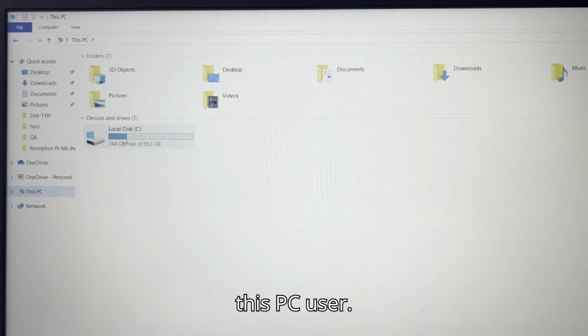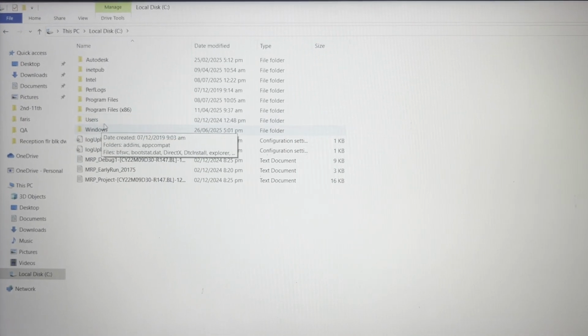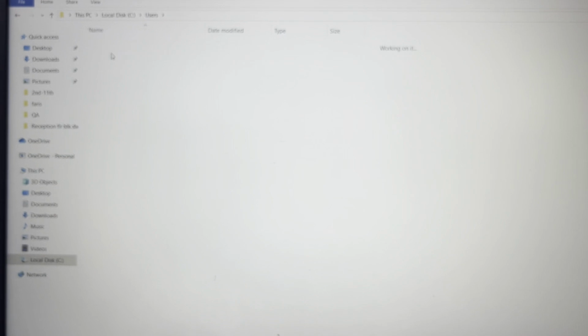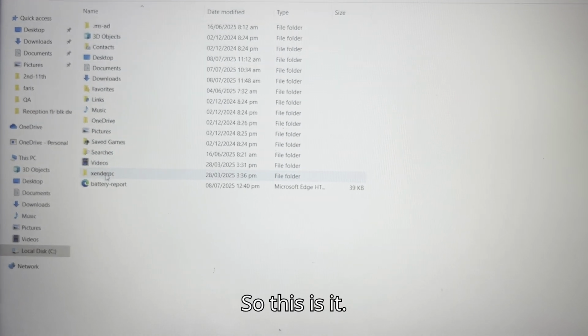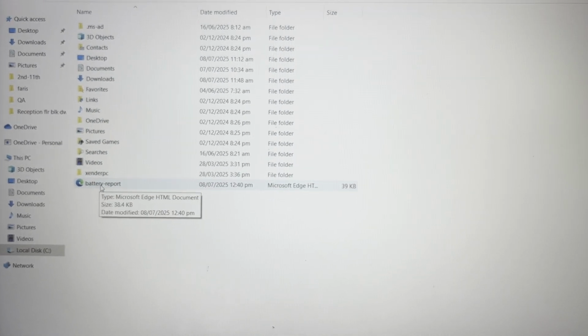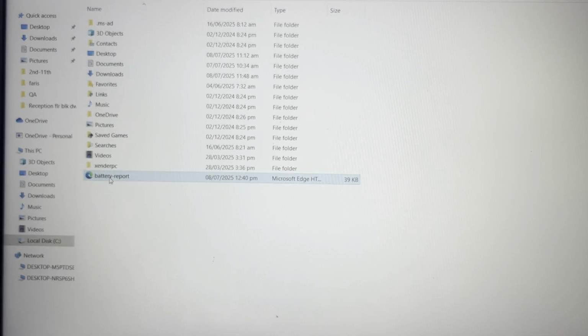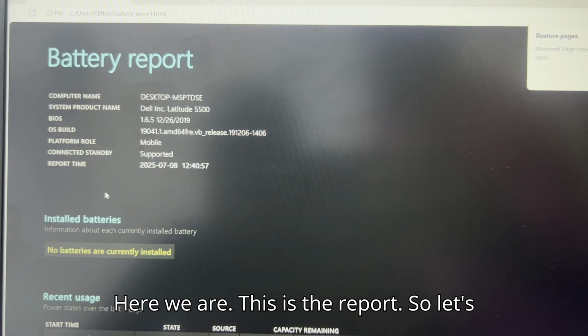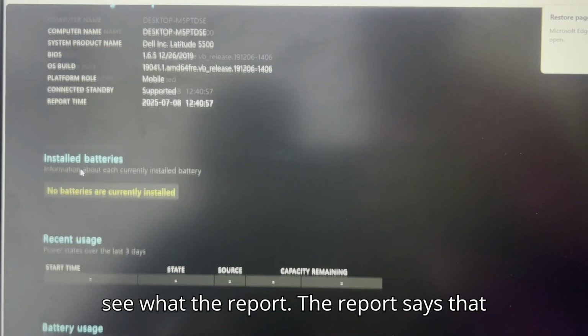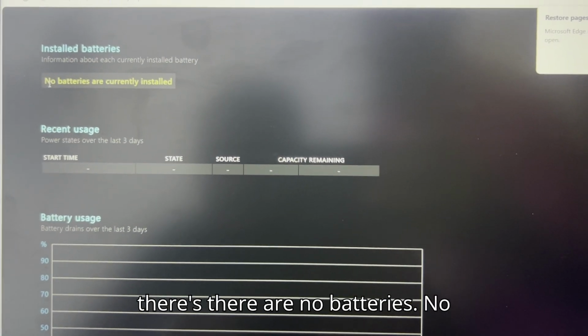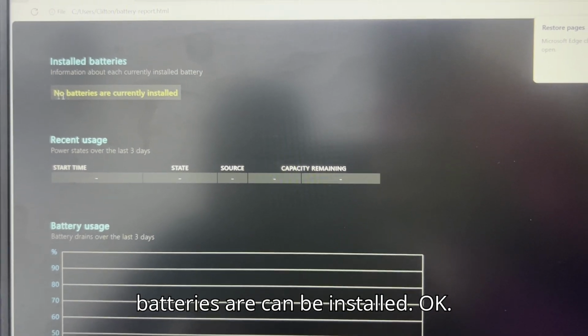This PC. This is it. So open it. And here we are. This is the report. So let's see what the report says. The report says that there are no batteries. No batteries are currently installed.